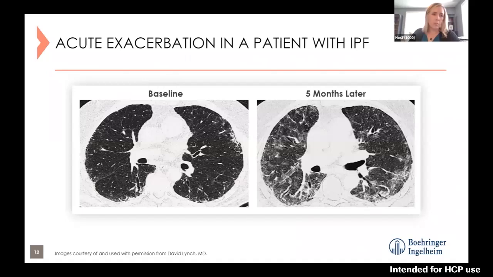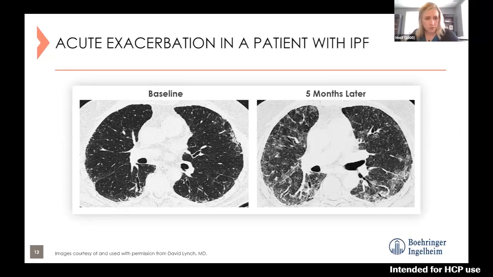A little bit more here about acute exacerbations in patients with IPF. So for example, if we were to look at the high resolution CT scan, these scans are from the same patient 5 months apart. So the scan on the left is a baseline. We can see some of those findings we talked about, the peripheral reticulations, and the sense that something is going on more towards the periphery of the lungs and the bases.